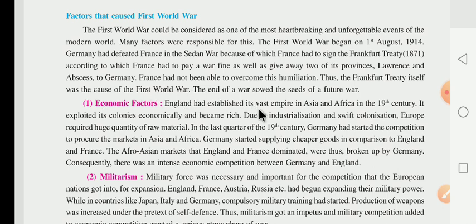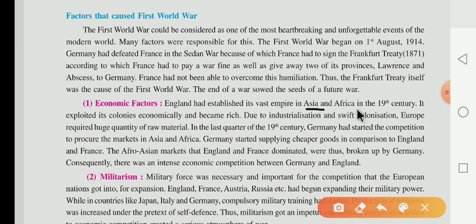England had established its vast empire in Asia and Africa in the 19th century. It means England established its colonies in Asia and Africa in the 19th century. It exploited its colonies economically and became richer. Exploited means shoshit karna, of colonies economically, and became rich.